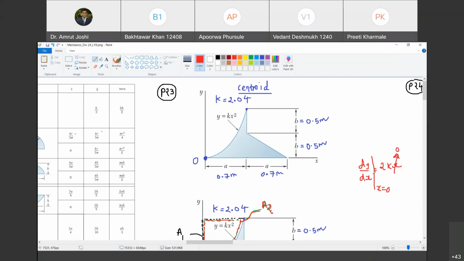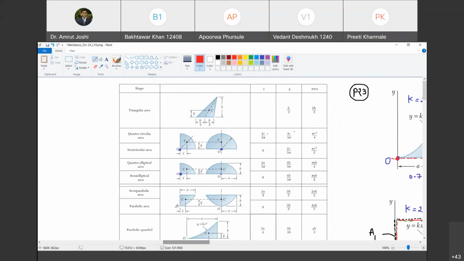So the slope of the tangent to y equal to kx square at x equal to 0 is 0. That means at x equal to 0, the tangent must be horizontal, the x-axis itself at O. Now have a look at this. Here also it is such a parabola such that the tangent is the x-axis at O. So therefore these two figures are comparable.